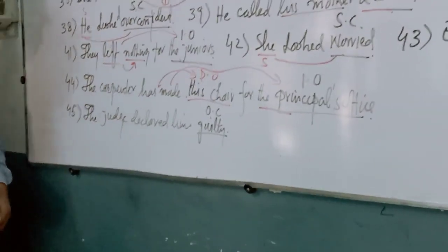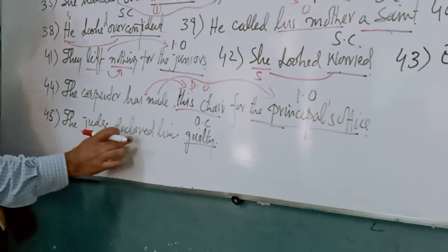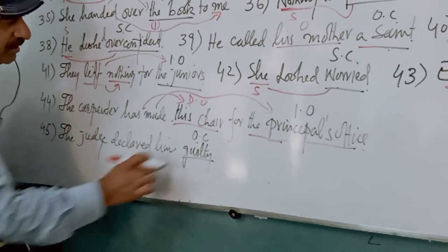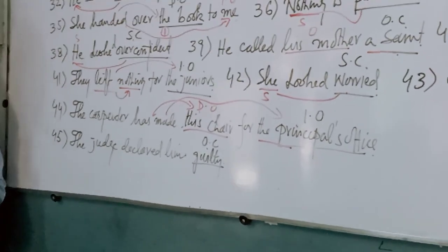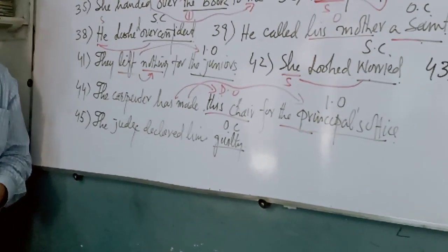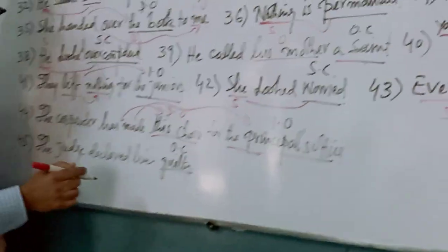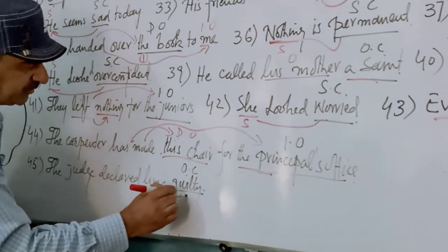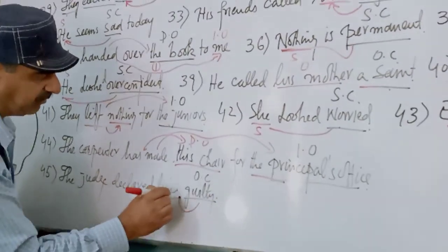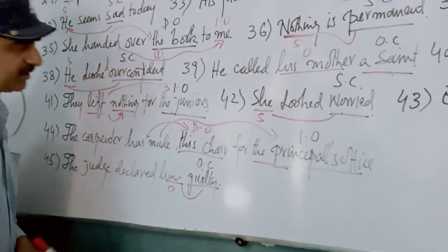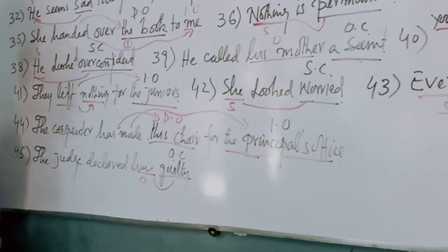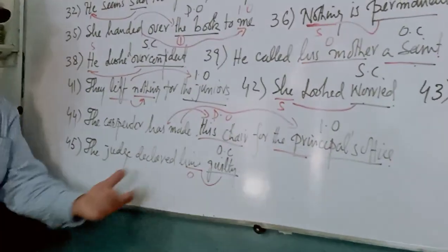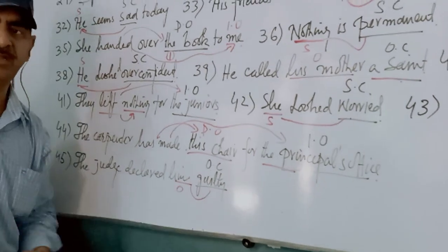Okay? Next one. The judge declared him guilty. It's an object complement. Why is it an object complement? Because it is completing the object, him. This is the object. So it is completing the object, him. That's the reason it is an object complement.